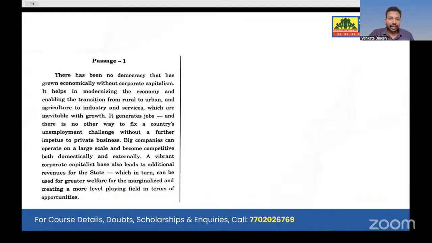There has been no democracy that has grown economically without corporate capitalism. Here he talks about jobs, because government is not the only thing that creates jobs. He talks about unemployment challenges. He talks about large scale competition, both domestic and external, for big companies. It talks about great welfare for the marginalized people. It is a duty of the capitalist too. See, the capitalist also has to do something for the people. They should not just take the profits. This is the crux of the passage.